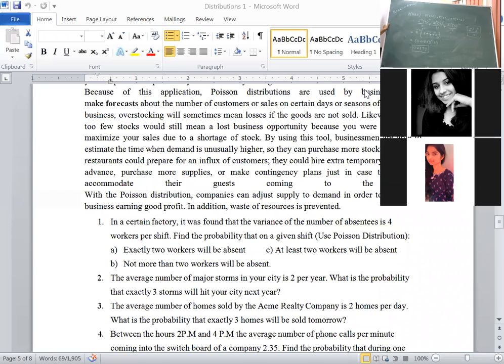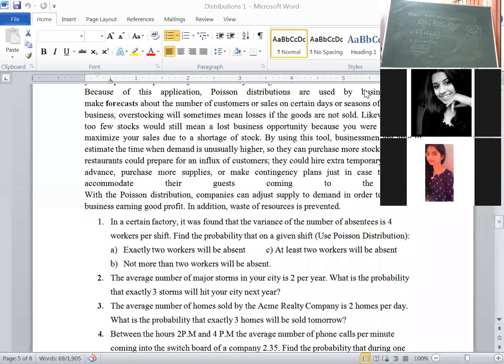Similarly, at least 2 workers. That means probability of x greater than or equal to 2. The third question they asked, probability of not more than 2 absentees. That means x less than or equal to 2. Then calculate. Okay, from the table you will know the values.